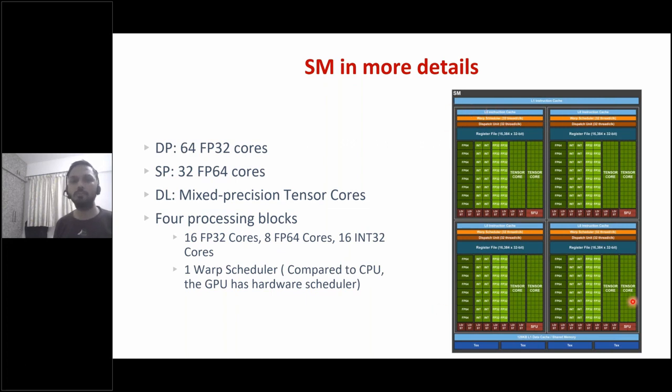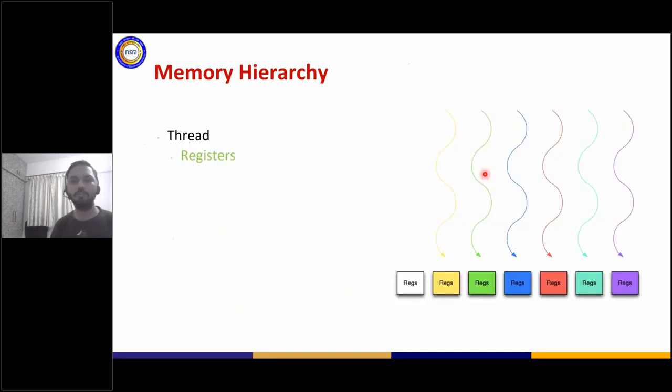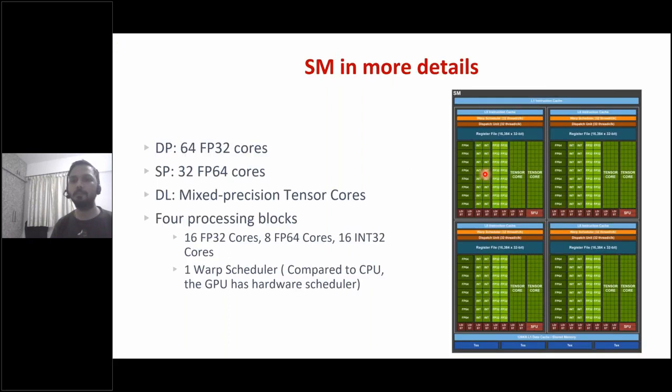Now, why I'm showing you this is because, again, the point that I wanted to make was that with every architecture, you will get a different amount of double precision, a different amount of integer computation. If you are in crypto, then you would mostly be looking at integer computation. If you are in the AI world, you will primarily be looking at the tensor cores. Each and every SM has its own configuration in different architectures. Now, that's from the SM point of view.